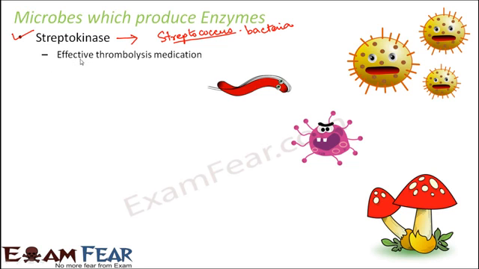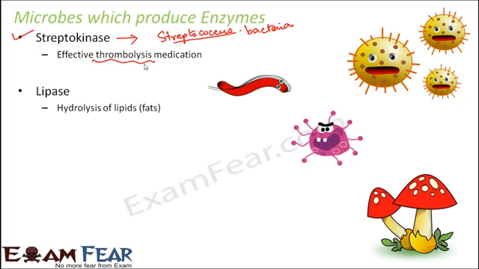This enzyme helps in effective thrombolysis medication. And what is thrombolysis? Thrombolysis is nothing but dissolution of blood clot. When a severe blood clot forms, in order to dissolve the blood clot, thrombolysis is needed. In that kind of medication, streptokinase is extremely useful.